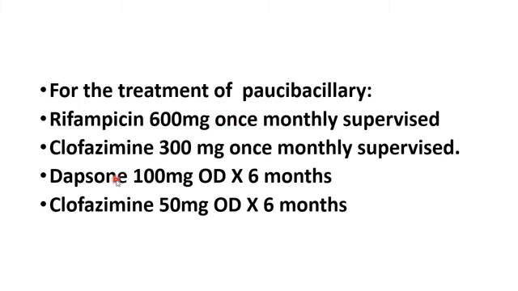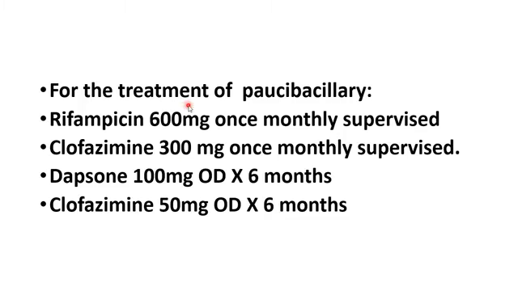And the other drugs, dapsone and clofazimine. Dapsone you have to give daily for 6 months: 100 milligram once daily for 6 months. Clofazimine 50 milligram OD for 6 months. So the treatment is around 6 months. These two are once monthly supervised. So rifampicin 600 milligram once monthly supervised, clofazimine 300 milligram once monthly supervised, dapsone 100 milligram once daily for 6 months, and clofazimine 50 milligram OD for 6 months.